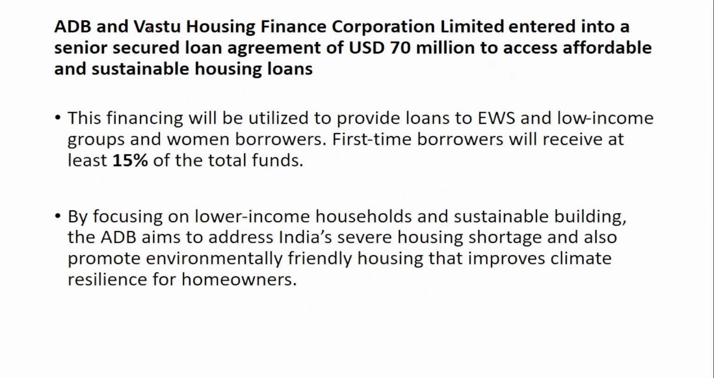Next is ADB, that is Asian Development Bank, and Vastu Housing Finance Corporation. They have entered into a loan agreement of $70 million to access affordable and sustainable housing loans. This financing will be used to provide loans to the economically weaker section, the low income groups and the women borrowers. So here there are three beneficiaries. One is EWS, second is low income, and the third one is women borrowers.